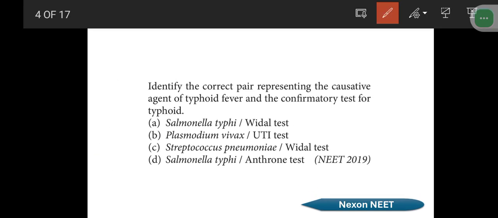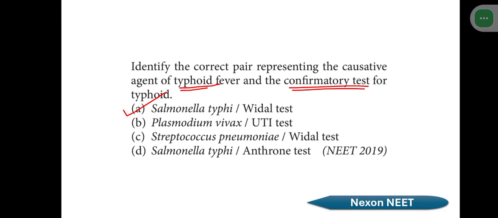Next question: identify the correct pair representing the causative agent of typhoid fever and the confirmatory test for typhoid. Very easy. What is the causative agent of typhoid? Salmonella typhi, and the confirmatory test is the Widal test. So Salmonella typhi and Widal test, option A, is the right answer. It was asked in NEET 2019. Please note that the previous questions from human health and diseases were direct, and they were taken directly from the NCERT textbooks. So please read NCERT again and again. It is very important.